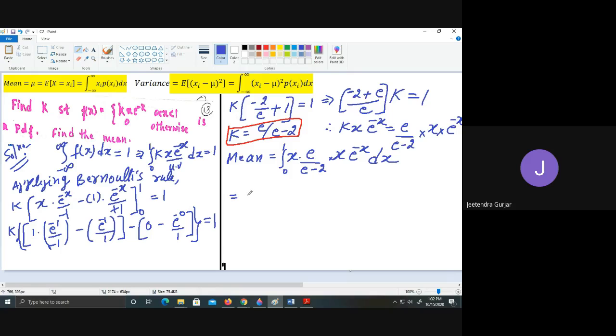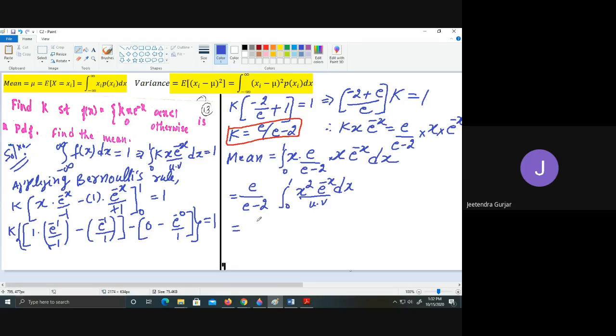So how will you simplify this further? e upon e raised to minus x is constant, so I will take e divided by e minus 1 outside. So what is going to remain? Integration 0 to 1, x into x is going to become x square, and e raised to minus x dx. So again, if you simplify further, this is again u into v, students. So I will show you how you are going to take u into v.